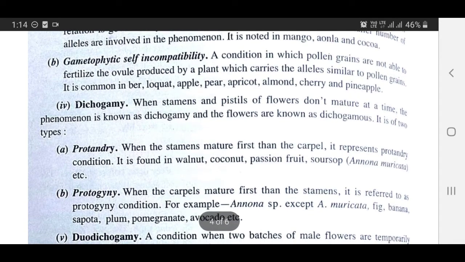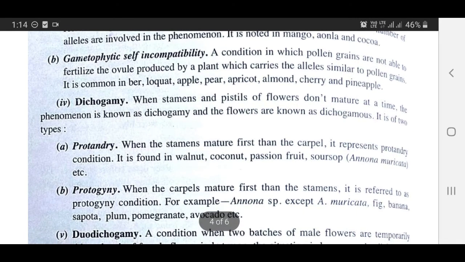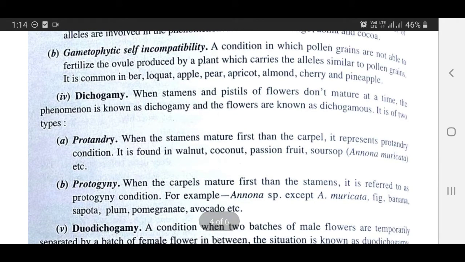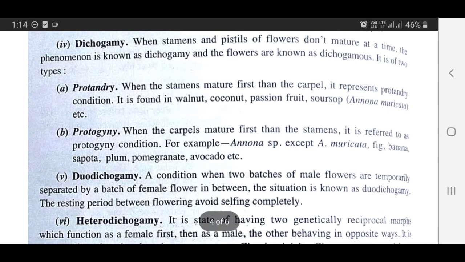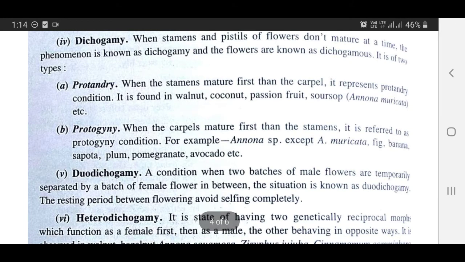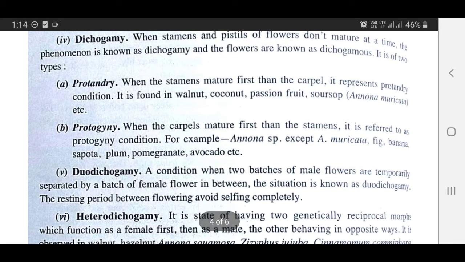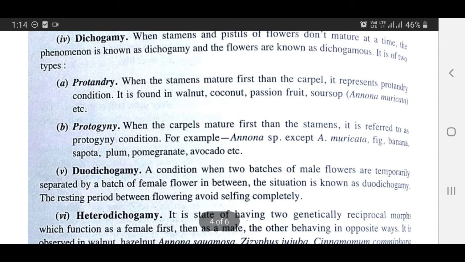Dichogamy. When stamens and pistils of flowers don't mature at a time, the phenomenon is known as dichogamy and the flowers are known as dichogamous. It is of two types. Protandry: when the stamens mature first, then the carpel. It represents the protandry condition. It is found in walnut, coconut, passion fruit, Annona muricata, etc.